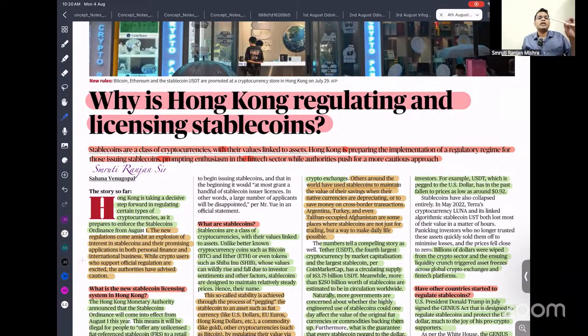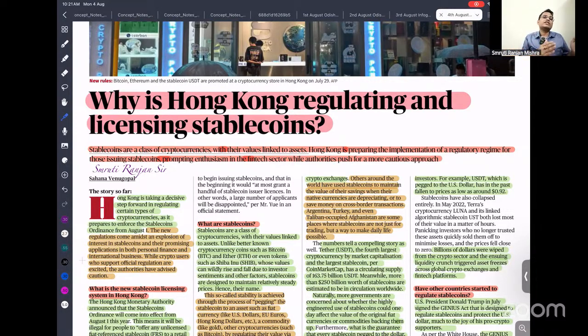For example, this pencil I'm holding has some intrinsic value. If you break it down, you will find some material that can be sold. On the other hand, cryptocurrency is simply a digitally programmable thing, so there is no inherent value. People are purchasing simply on the basis of speculation. The moment they believe the Bitcoin price will increase, they keep buying and the price goes very high. The moment they think the price is going to crash, one day the price can decrease from $40,000 to zero also, because there is no intrinsic value and it is not linked to any value.